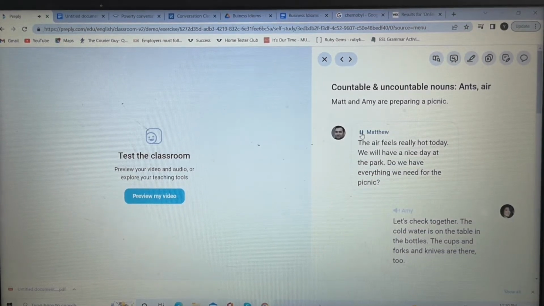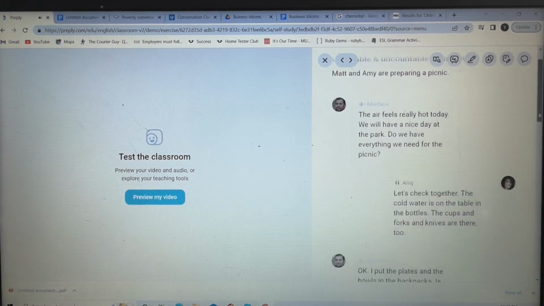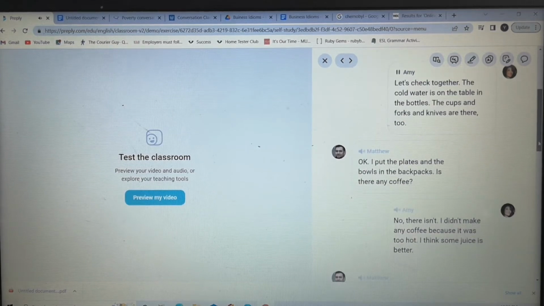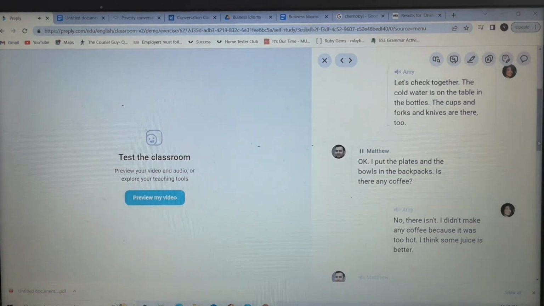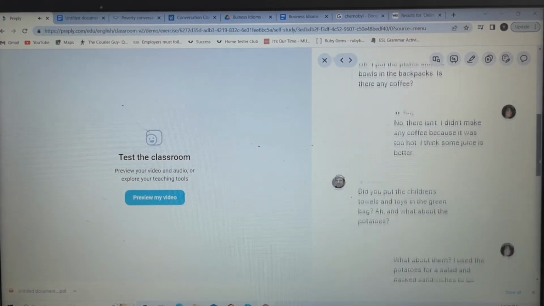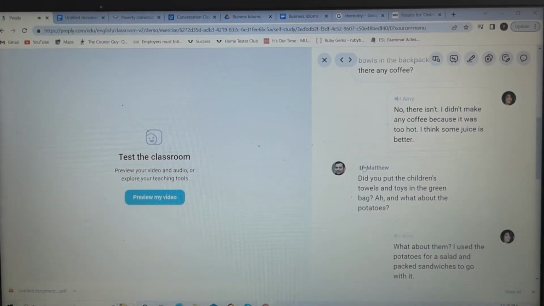The air feels really hot today. We will have a nice day at the park. Do we have everything we need for the picnic? Let's check together. The cold water is on the table in the bottles. The cups and forks and knives are there, too. Okay. I put the plates and the bowls in the backpacks. Is there any coffee? No, there isn't. I didn't make any coffee because it was too hot. I think some juice is better. Did you put the children's towels and toys in?